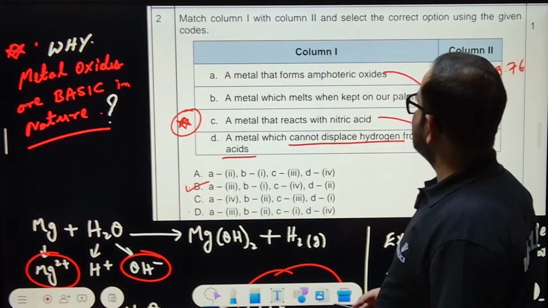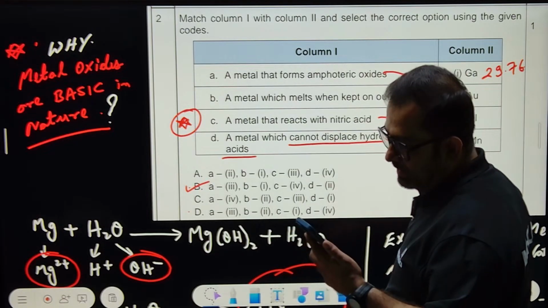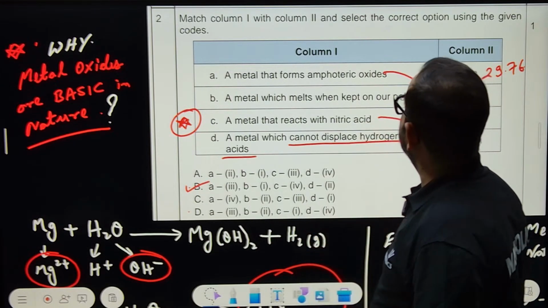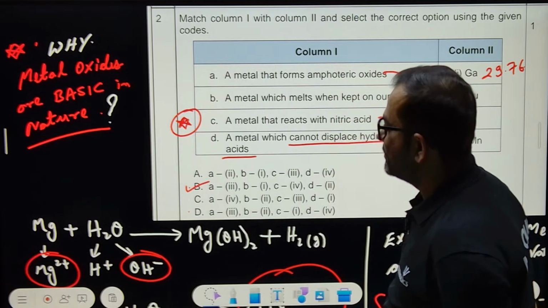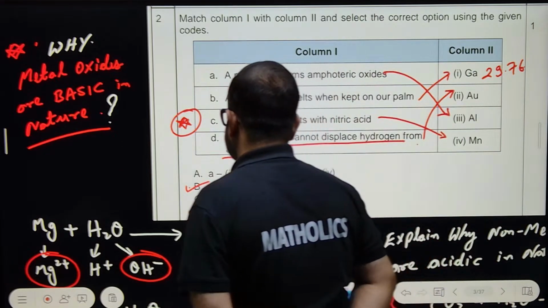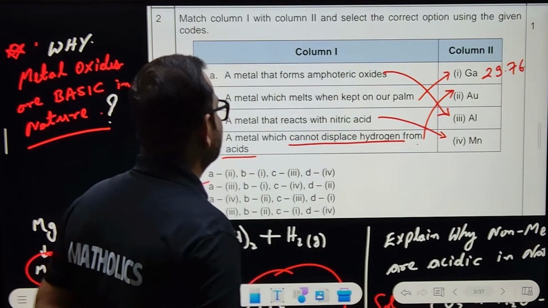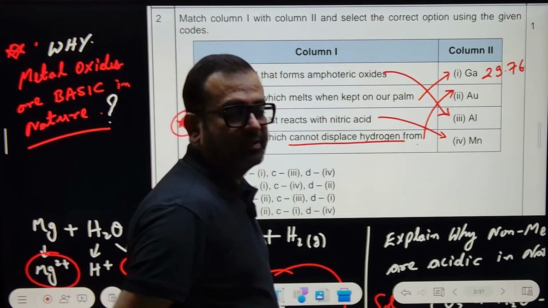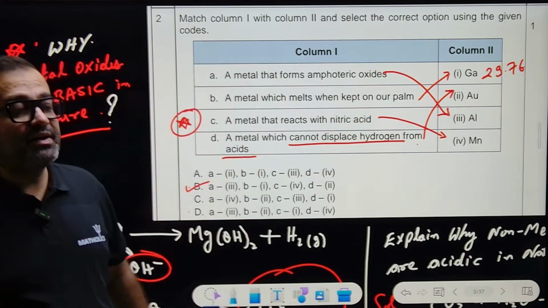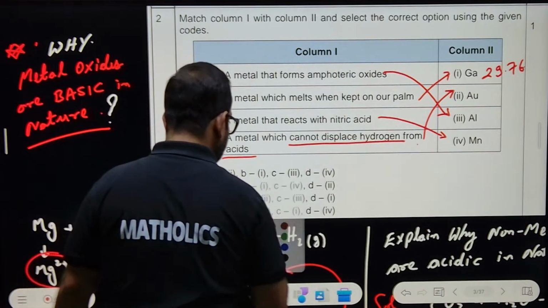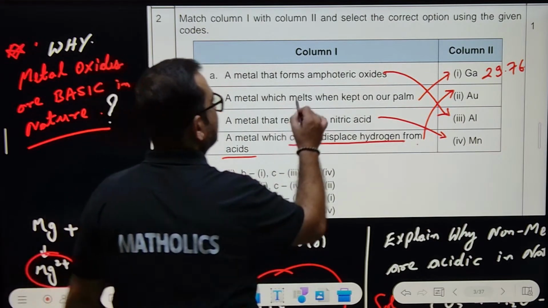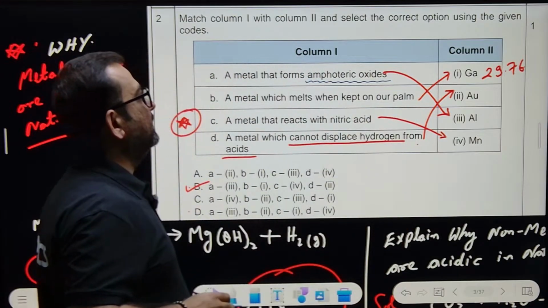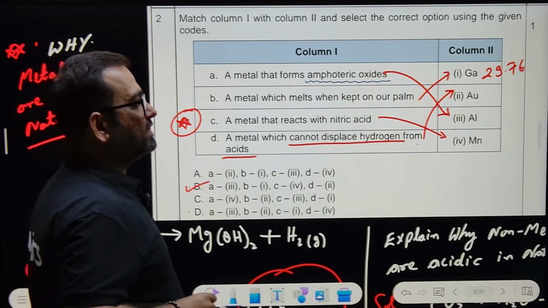Next question. Match column 1 with column 2 and select the correct options using given codes. Now, sir, you have marked this and that. No. We'll solve. A metal that forms amphoteric oxides is aluminium. You must note it. You must know what are amphoteric oxides. Acting as basic and acidic both, right? Metal that forms amphoteric oxides is aluminium.